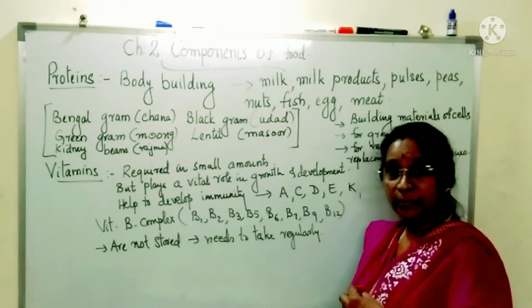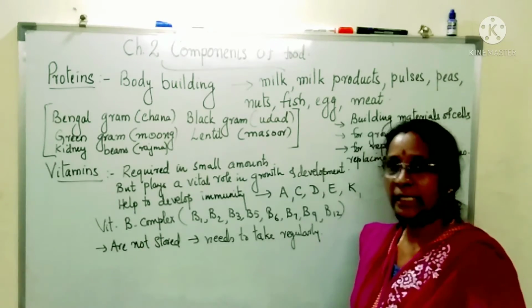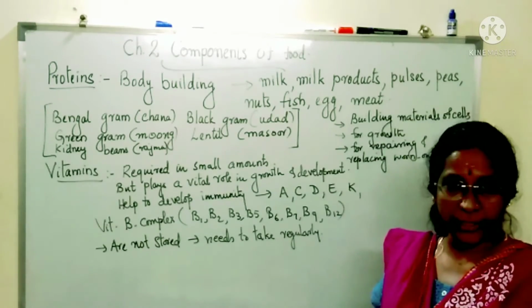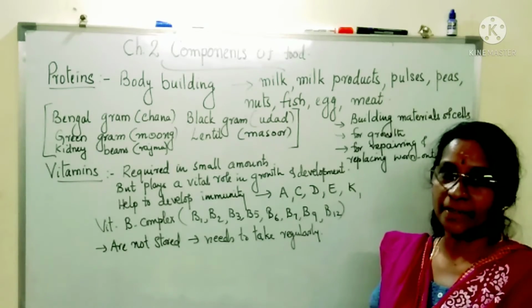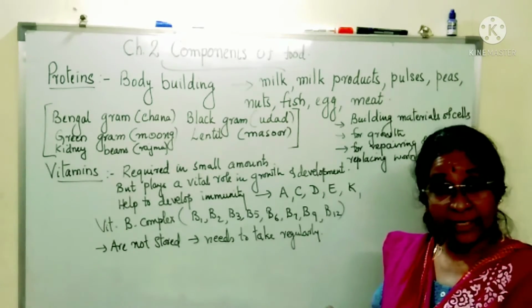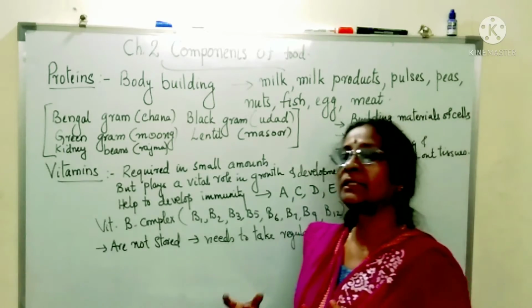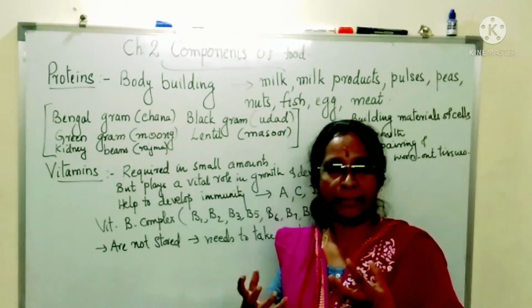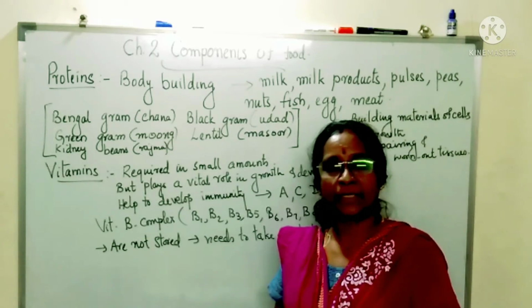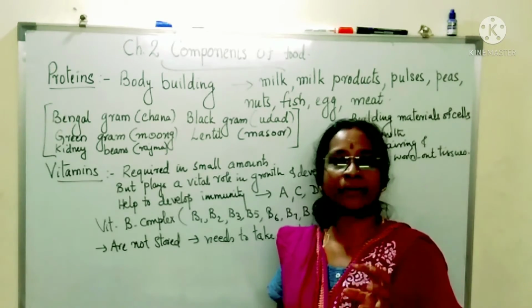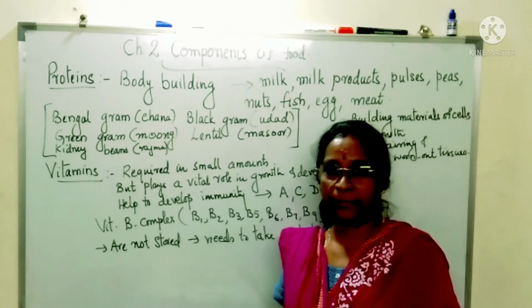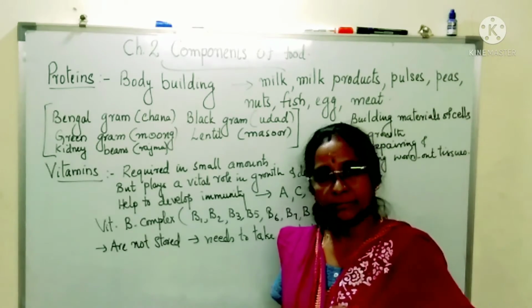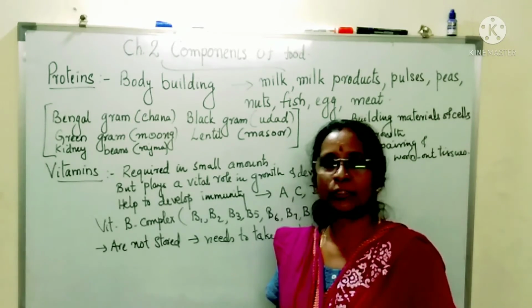Children also suffer from B12 deficiency because they don't take milk and milk products. It is really surprising that Gujarat is one of the states which produces lots and lots of milk, the number one milk producing state. But here people suffer because of lack of vitamin B12. There may be so many reasons for that.